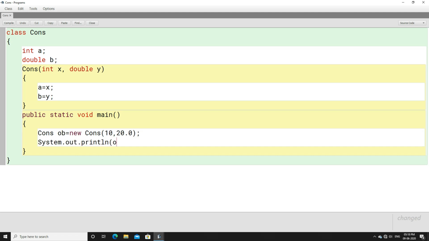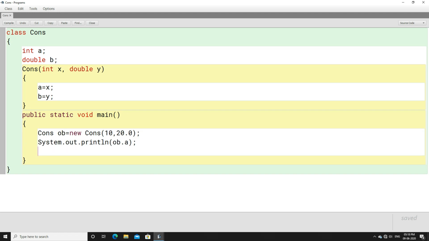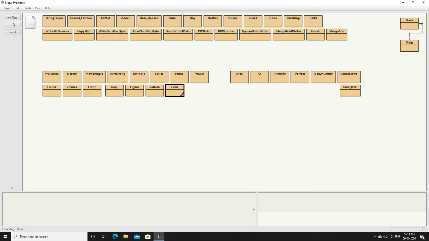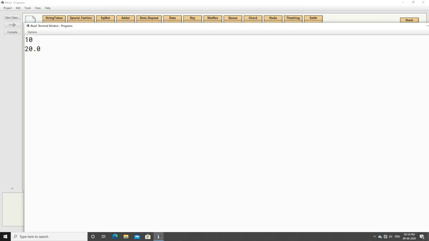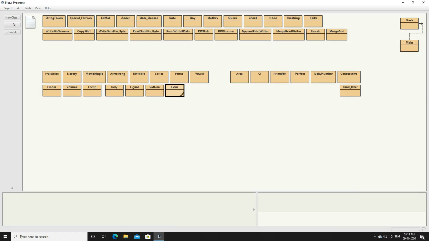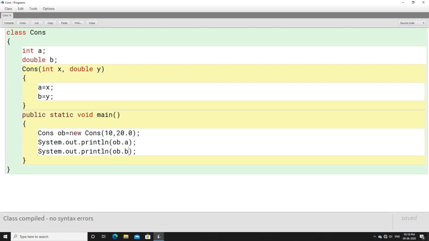Now let me show you this one. System.out.println. Now if you print ob.a, and the next one ob.b, if we print this one, what we get here? 10 and 20.0. Now if you want to copy the whole value, or if you want to copy whatever there is in ob object to another variable or another object, then what can be done?